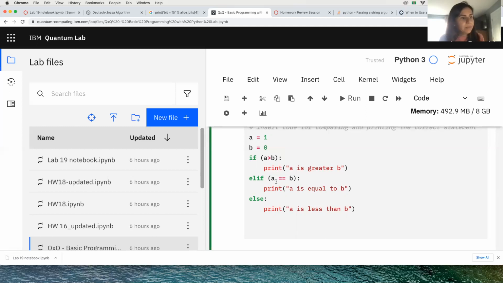And see here we're using double equal signs to compare. We're not assigning a value, different from up here when I am assigning values. I'm comparing values. When I'm comparing the values, I use two equal symbols. And then A is equal to B. Else, of course, is if the opposite happens, if A is smaller than B, you can print A is less than B. You can put else if again, it should work, okay?